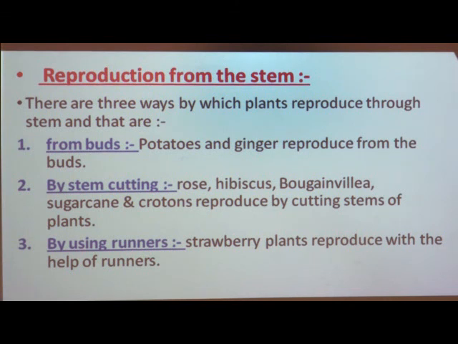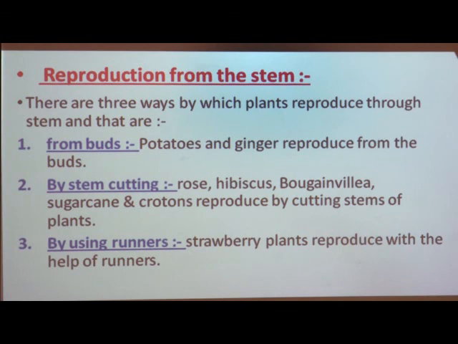And now what kind of stem do they take? They take the pieces that have one or two buds on them, and they plant it, and this method is called stem cutting.